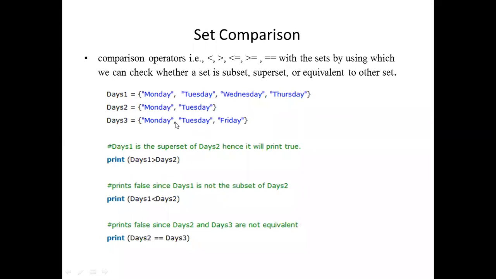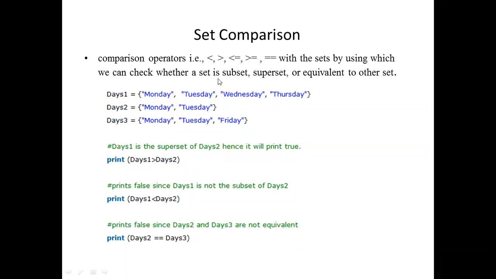See the example. Here we have 3 sets. What is the first statement that is given? Days 1 is greater than days 2. What is days 1? Here it is not the count. Observe here. Days 1 has 4 and days 2 has 2. The first one is greater than the second one. It is not that case.